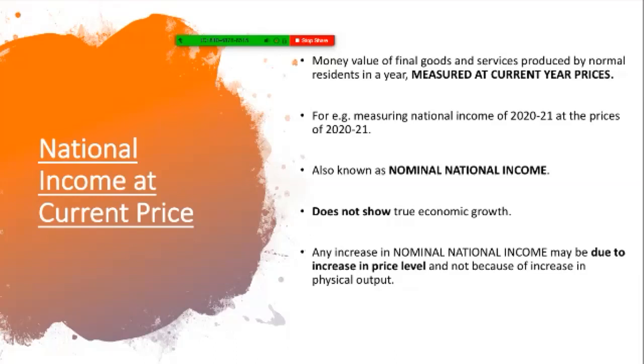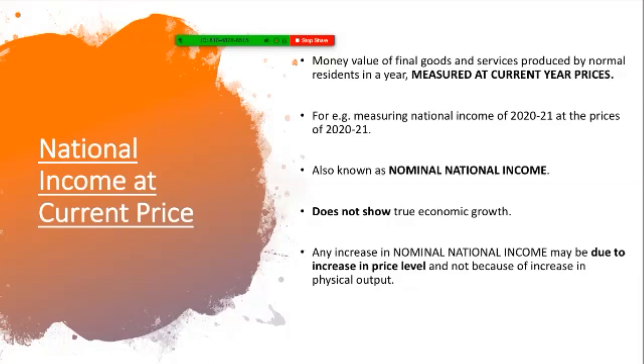But how do we calculate it? We measure it at current year price. Like if we are calculating national income for 2020-21, then we will consider only the prices of the current year, that is 2020-21. National income will be measured for the current year as per the current year's price. The other term used for national income at current price is nominal national income.